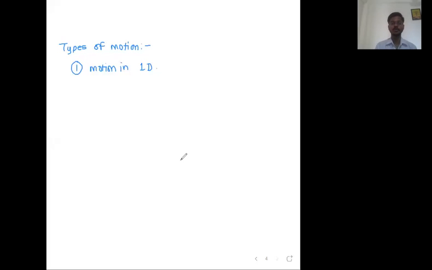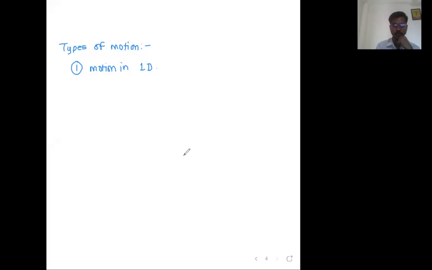Now you people will give me an example of motion in 1D. द्या बरं बाळांनो, any example of motion in 1D. I will give you interesting examples, but before that I want an answer from you. Chalo bolo, motion in 1D. Any example of motion in 1D?